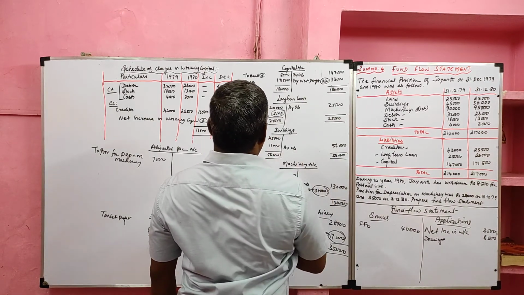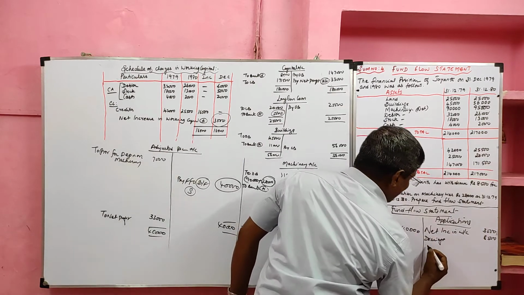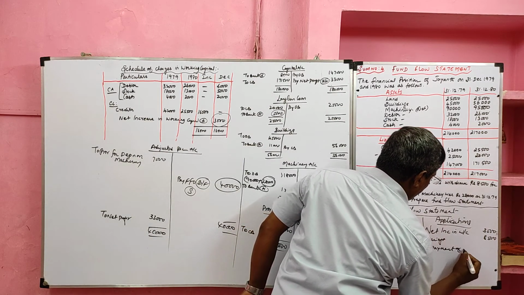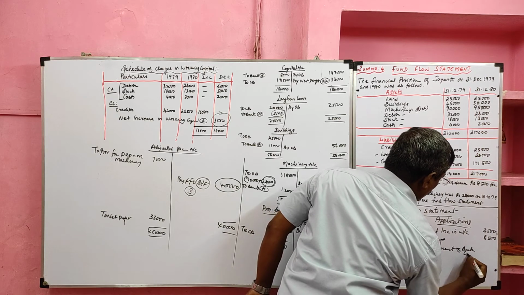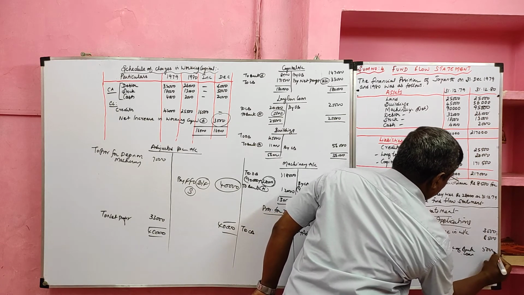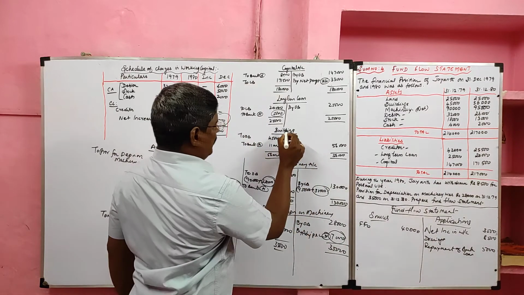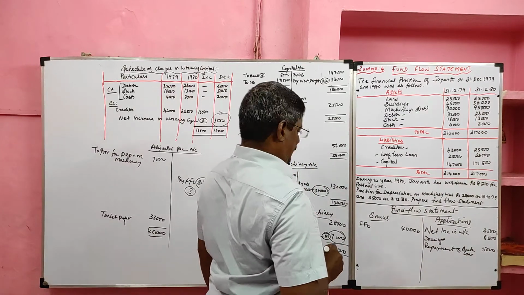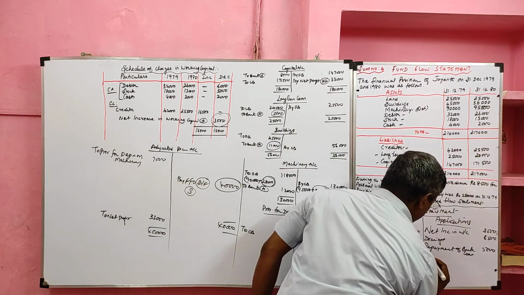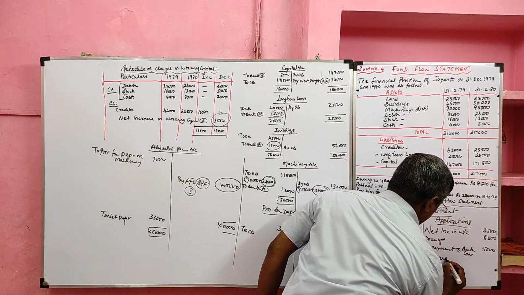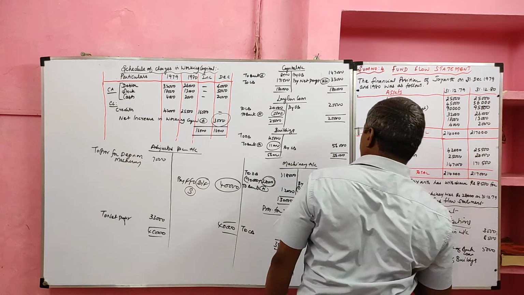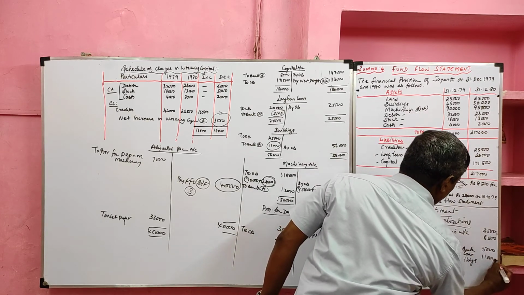The balancing figure appeared in the debit side, that we should consider as repayment of bank loan, 5,000. Then we prepared the ledger account of building. The balancing figure appeared in the debit side. We can consider as purchase of buildings. Purchase of building value 11,000.